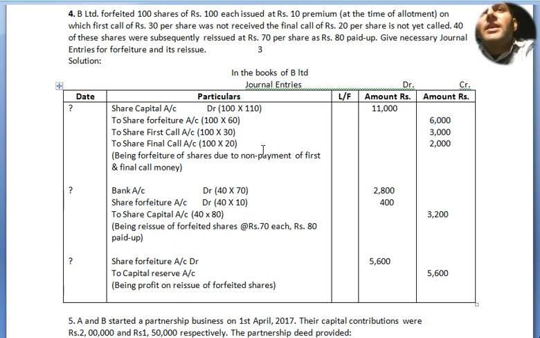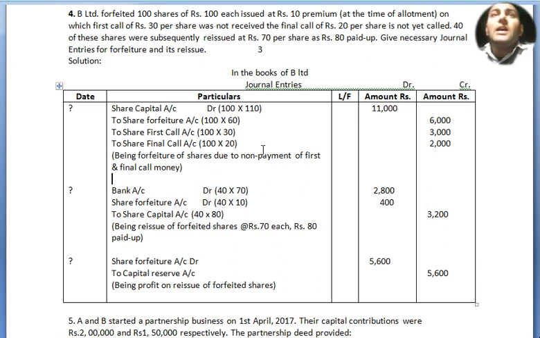And to share capital account 40 into 80 equals 3,200. Now share forfeiture account debited to capital reserve account, they have forfeited 6,000. Then again they made a loss, that is discount on reissue, 400. Then we have deducted here 6,000 minus 400, where we got 5,600, and we need to transfer to the capital reserve account.